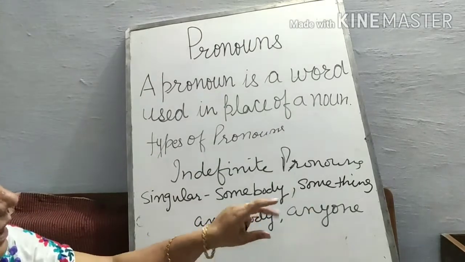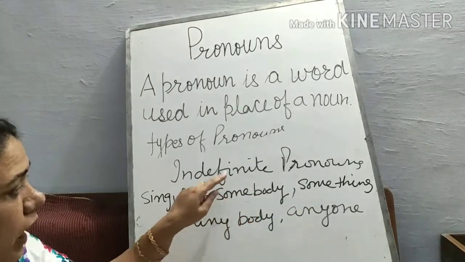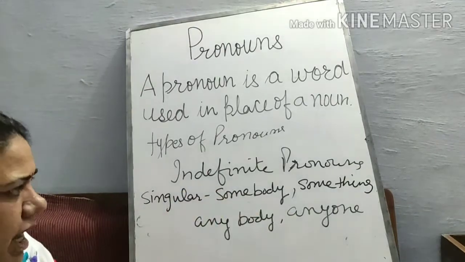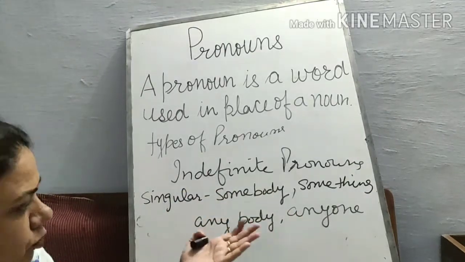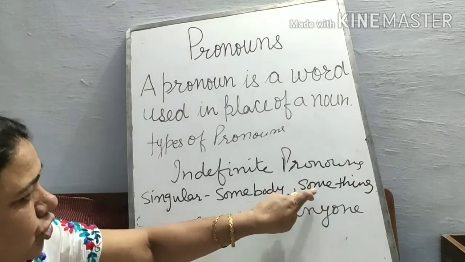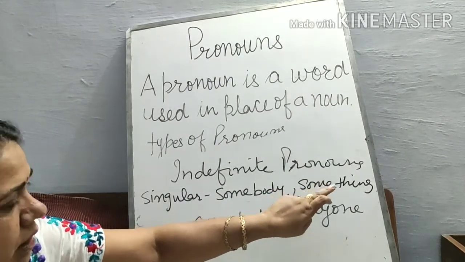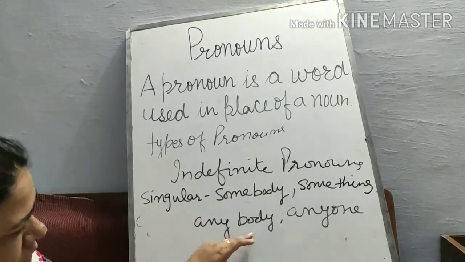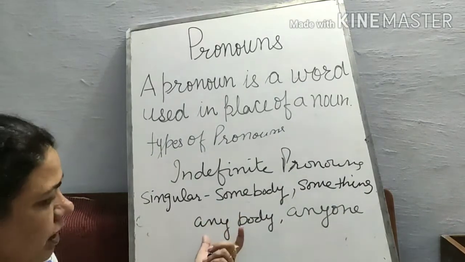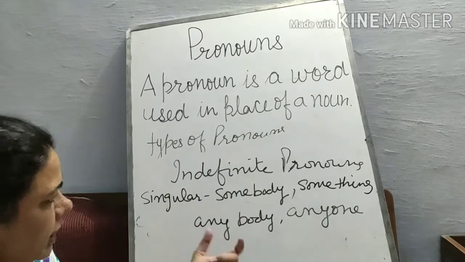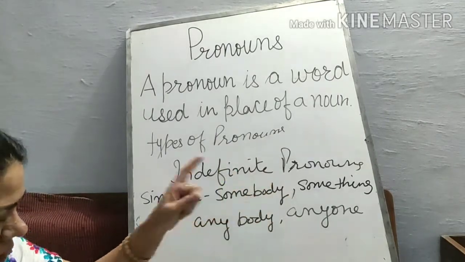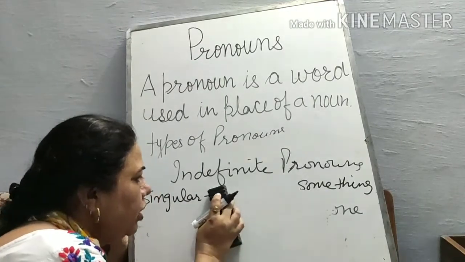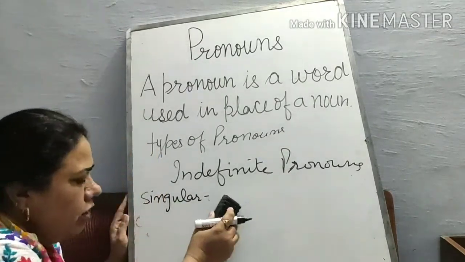Somebody has come. It means we are not definite who has come, either a girl or boy or man or a woman. Something. We are not sure about the thing, so we say something is there. Anybody. We are not sure about the anybody, that's why we use this word anybody. This is called indefinite pronoun. That's why it is counted as a singular pronoun when we write in the singular form.